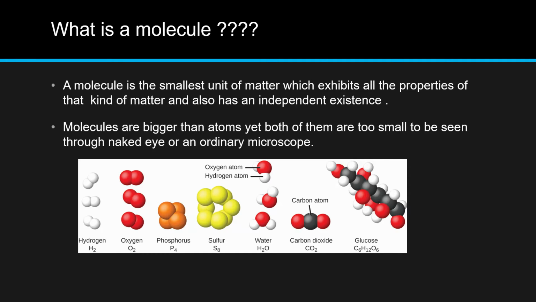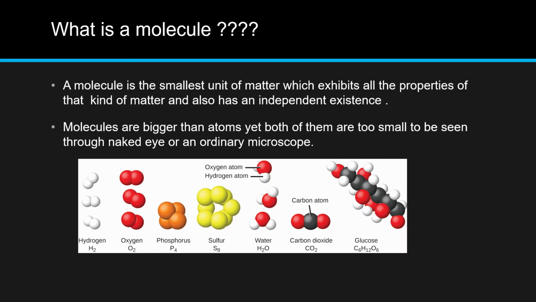In the last video, we learned about an atom, and an atom is not capable of independent existence, hence they combine with one another to form a molecule. A molecule is the smallest unit of matter which exhibits all the properties of that kind of matter and also has an independent existence. Even though molecules are bigger than atoms, both of them are too small to be seen with our naked eyes. Even an ordinary microscope won't help in this case. Hence, you need a powerful microscope like an electron microscope.